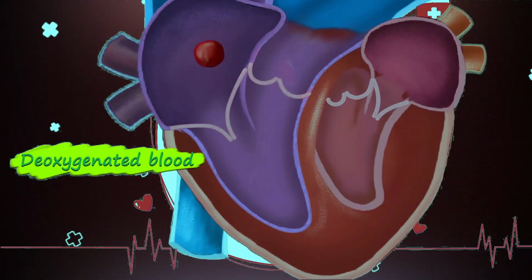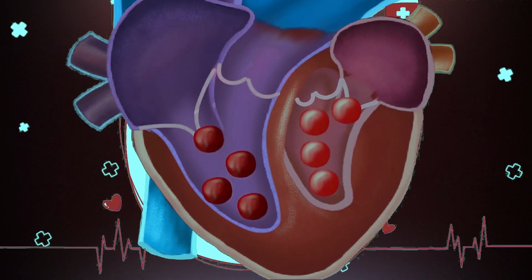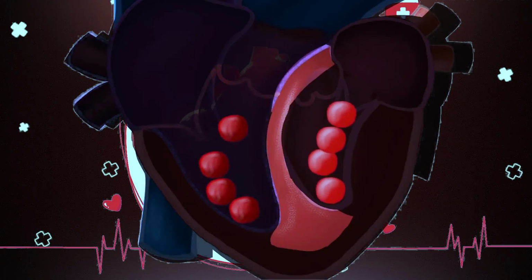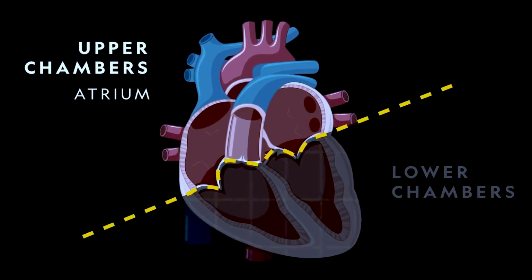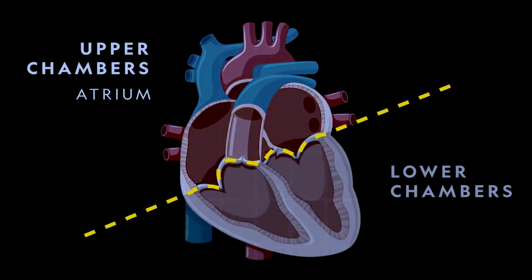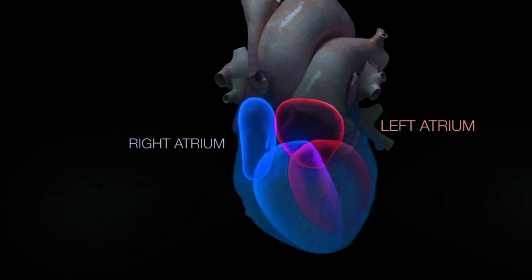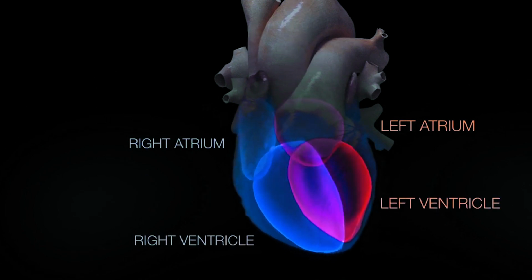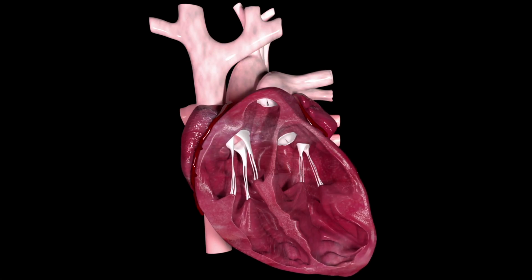The heart's right side contains deoxygenated blood, while the left side contains oxygenated blood. The cardiac septum prevents the mixing of oxygenated and deoxygenated blood. Each side of our heart is further divided into two chambers. These are the upper chambers present at the top, and these are the lower chambers present at the bottom. Upper chambers are called atria and the lower chambers are called ventricles. The total chambers of our heart are 4. These are the main parts of our heart.